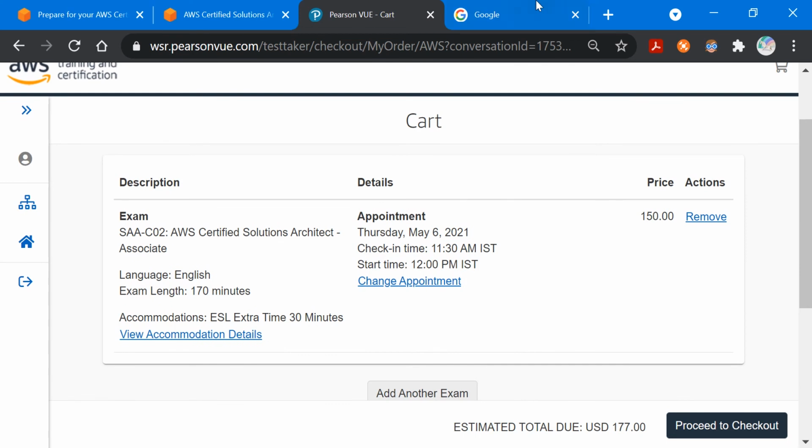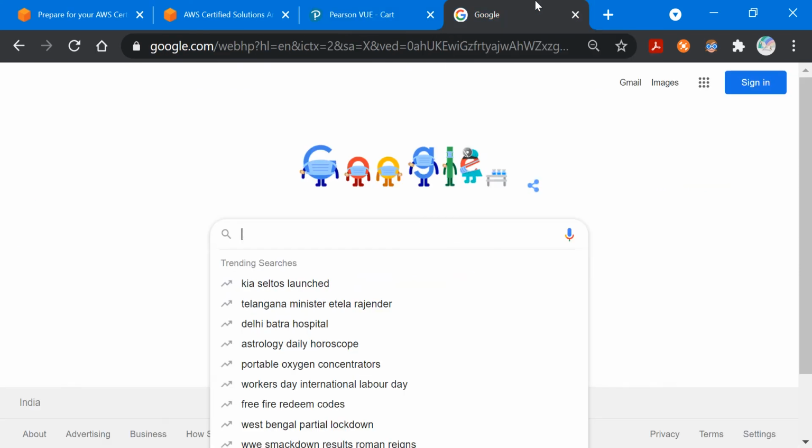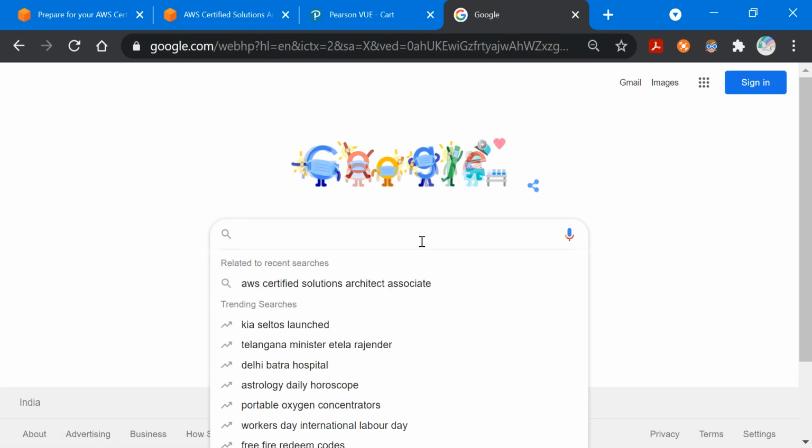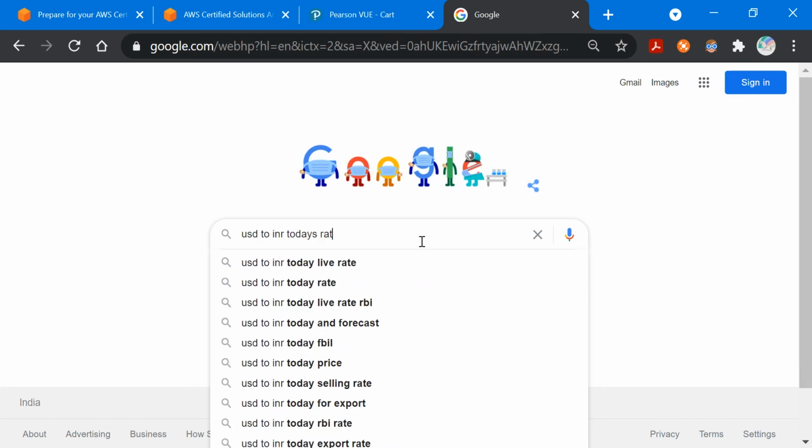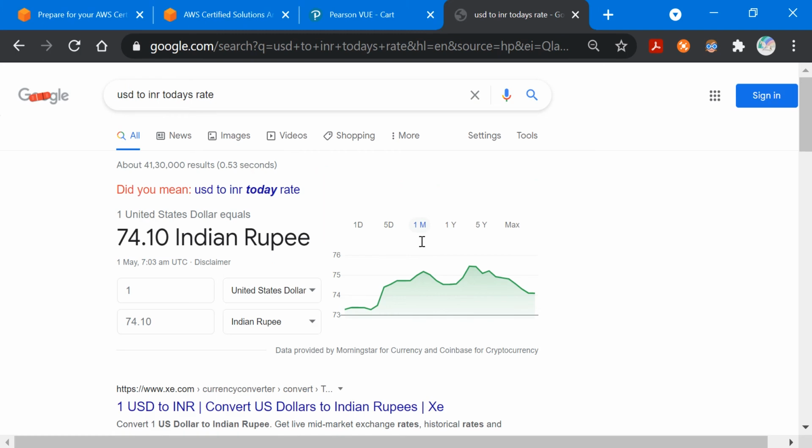Now let's talk about what the cost of the exam can be in your country. Let's consider two countries, India and Japan. Let's type USD to INR today's rate. Here just enter your exam cost.